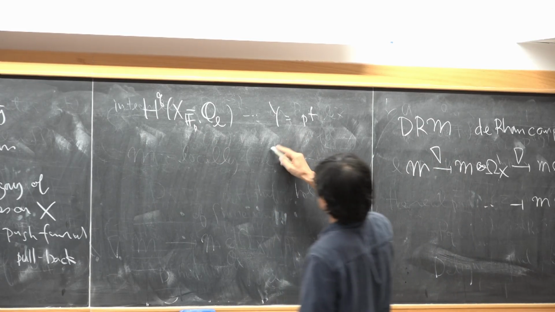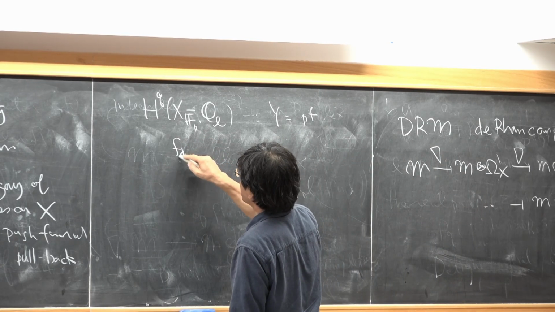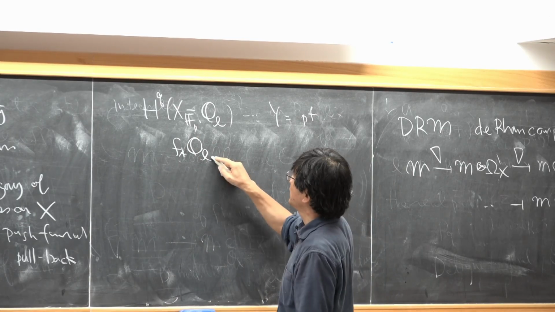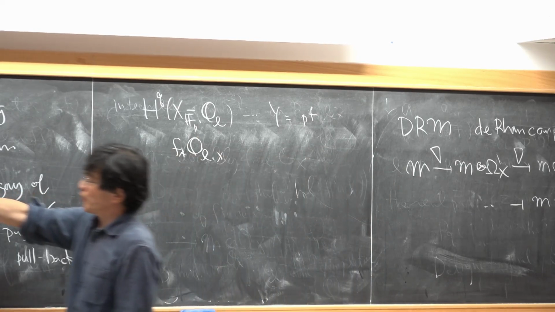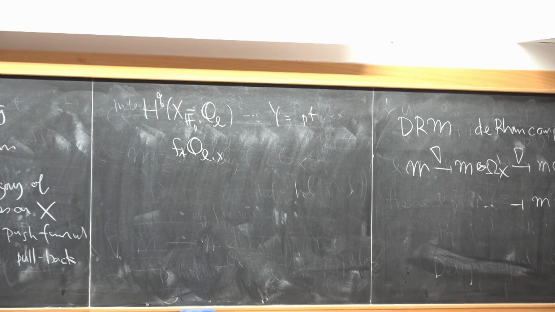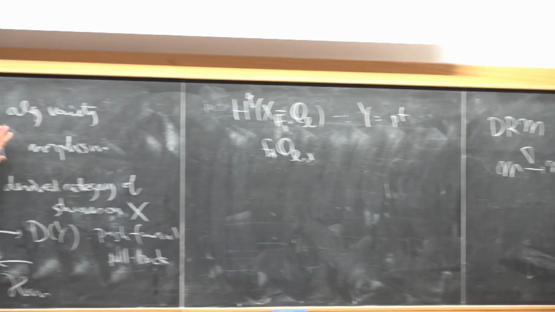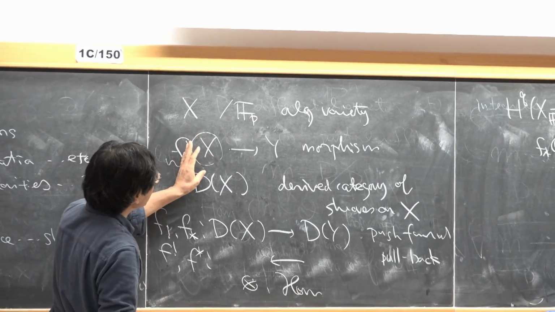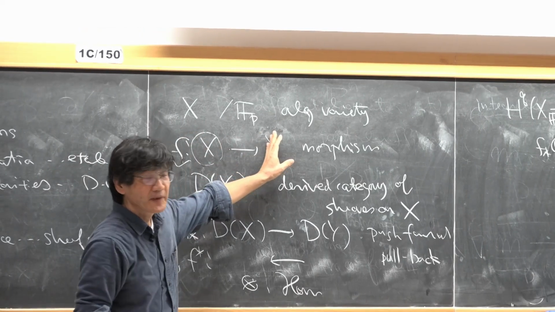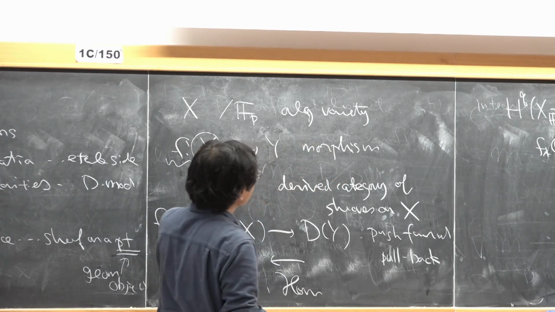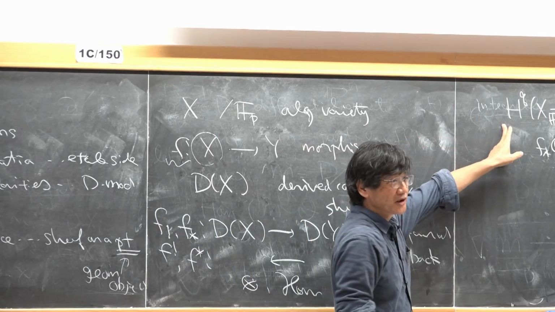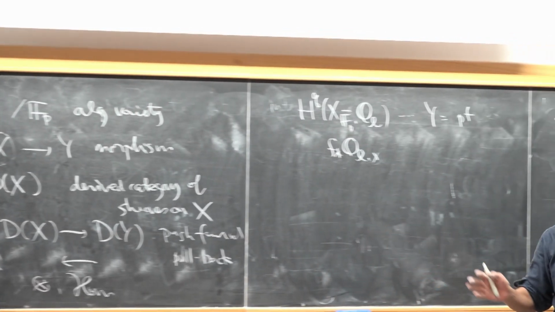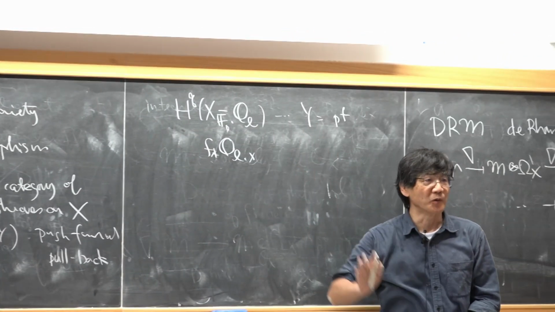So this is a special case of f_* applied to Q_l. This Q_l is regarded as an object on the source, and if Y is just one point, then you can still send your object Q_l to the target. In this particular case, you get étale cohomology. So this is a vast generalization of the construction of étale cohomology.